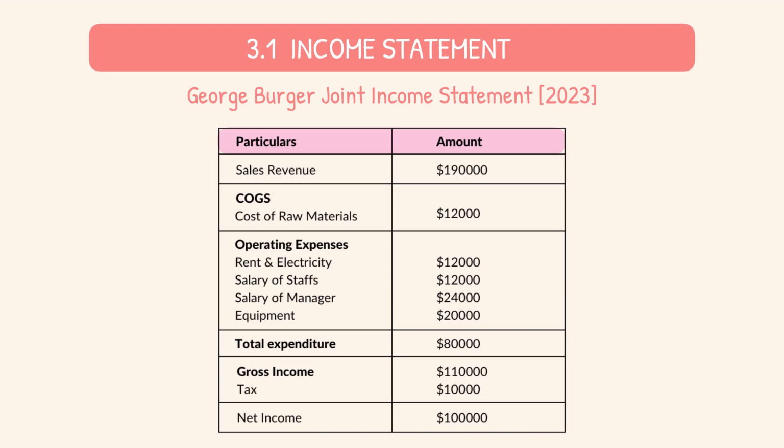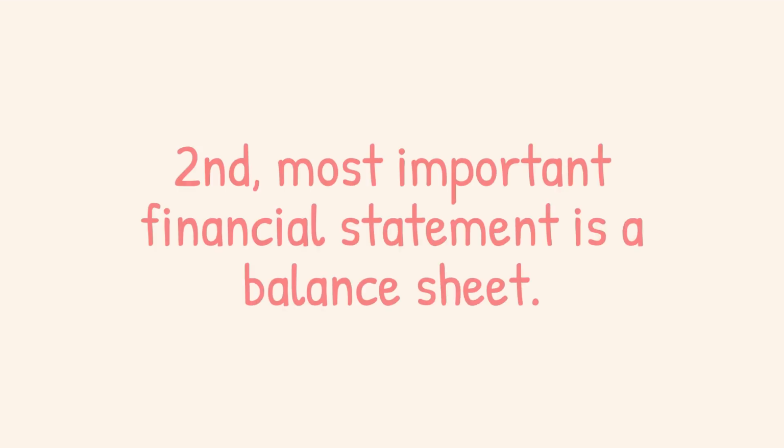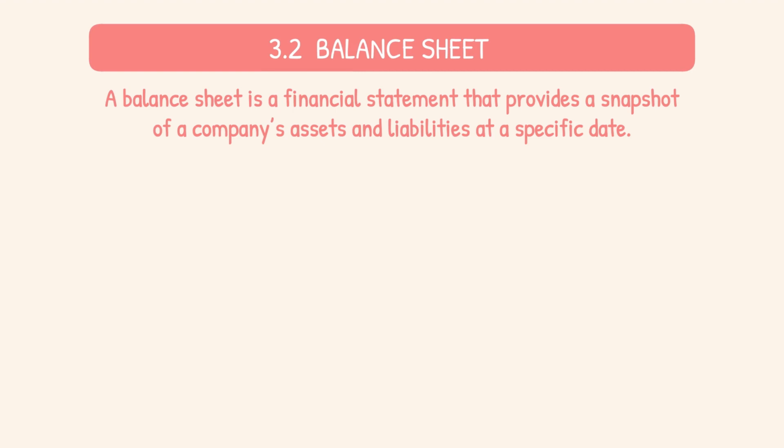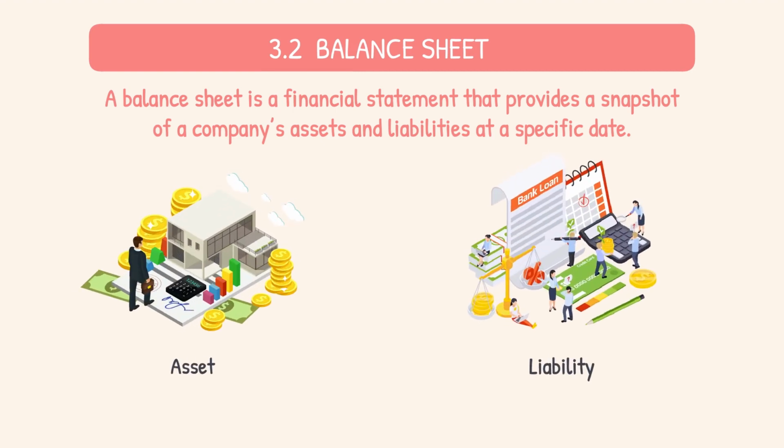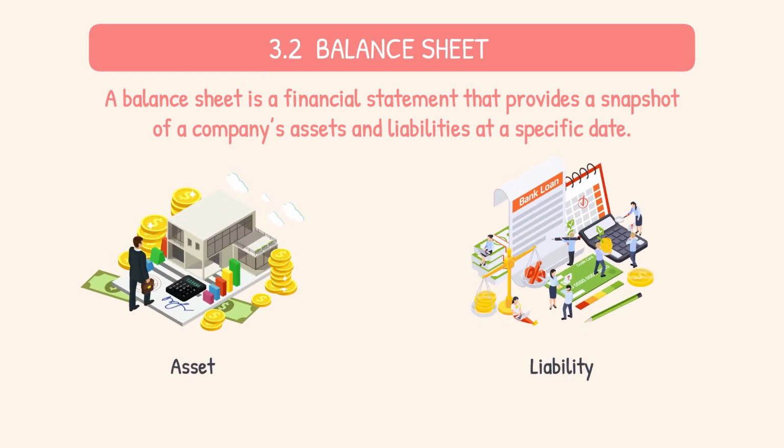So, we can conclude that the income statement provides information on how much revenue the company generated, how much it spent to generate that revenue, and whether it made a profit or a loss. The second most important financial statement is the balance sheet. The balance sheet tells about the assets and liabilities of the company. It is similar to your net worth.